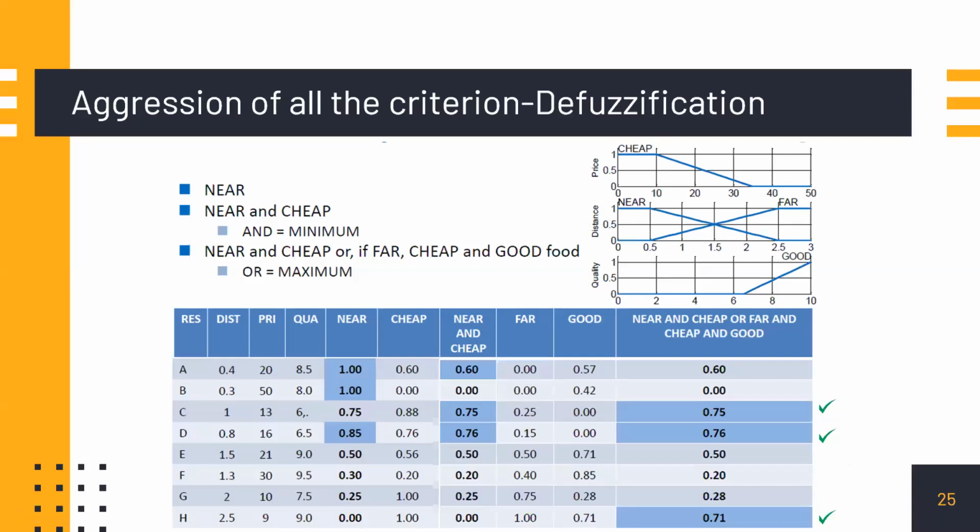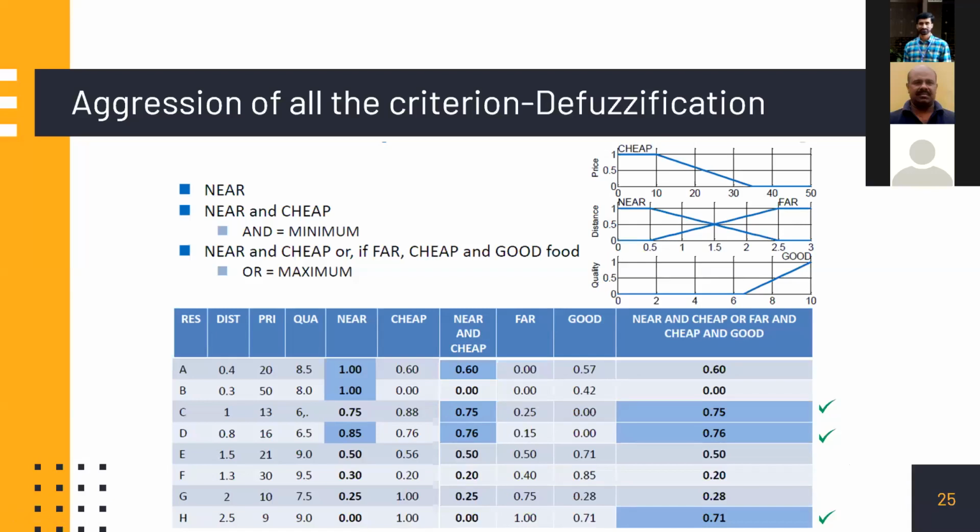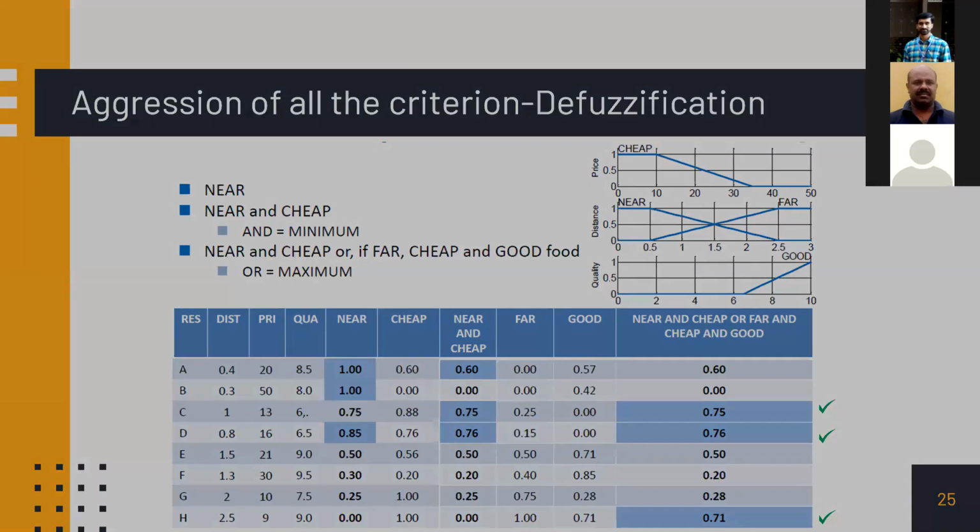So I will share the slide and look into the table in detail, because I was telling that we will be a little hurried. This is a similar problem like the previous one, only that AND and OR are involved. Now, a rule-based system is generally used for control applications. This is a decision-making application. The next one is a control application. Control application means fuzzy rules come into the picture. If something is this, then something else is this. If voltage is high and temperature is low, then control action is like this.